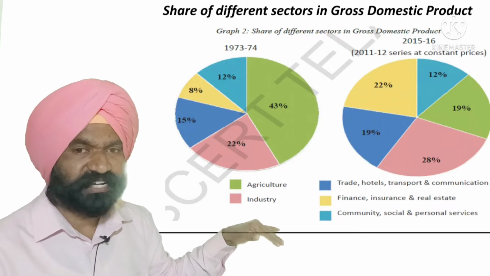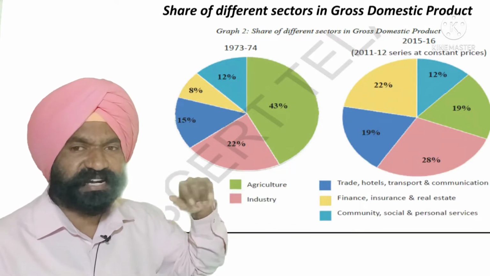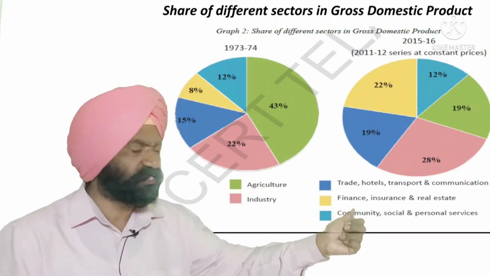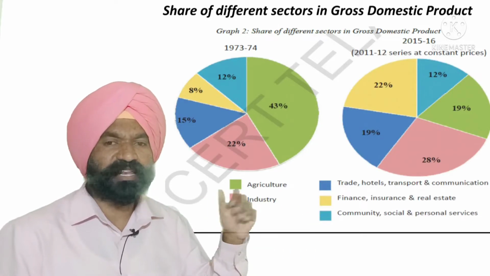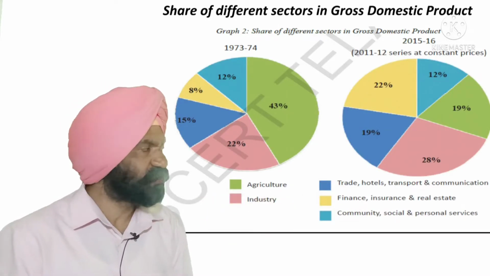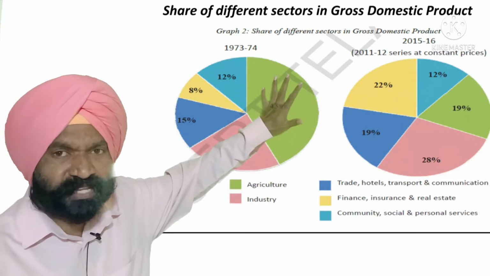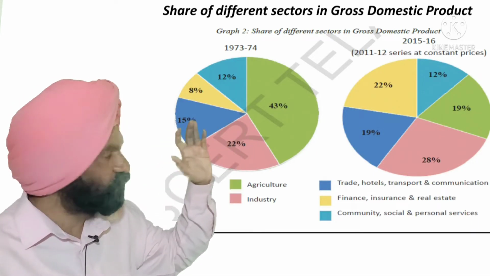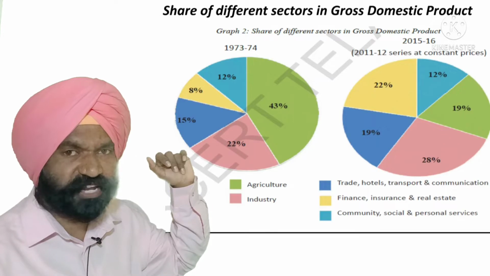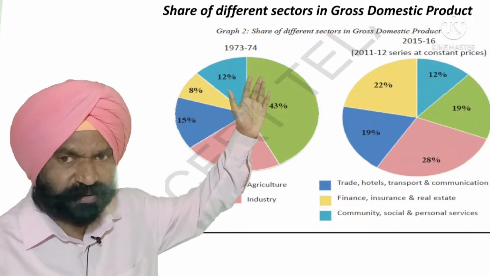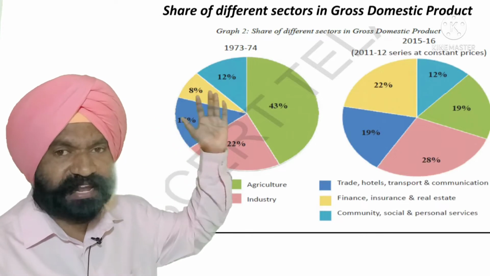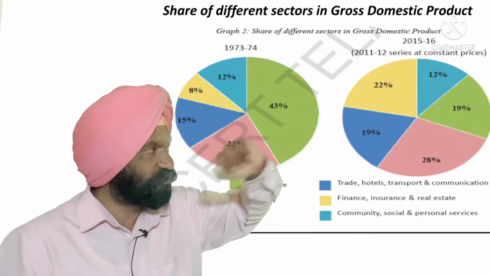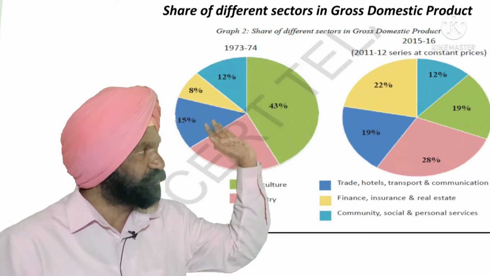Now you see here various colors are mentioned: the green one is indicated as agriculture, the pink one as industry, the blue color as trade, hotels, transport and communication, yellow color as finance, insurance and real estate, and the light blue color as community, social and personal services. Now if you see this pie diagram, here 43% is coming from agriculture, 22% from industry, 15% from trade, hotel, transport and communication, 12% from community, social and personal services, and 8% from finance and real estate.